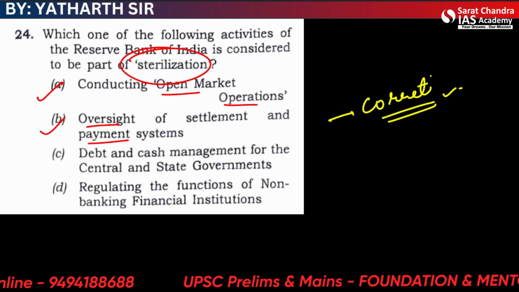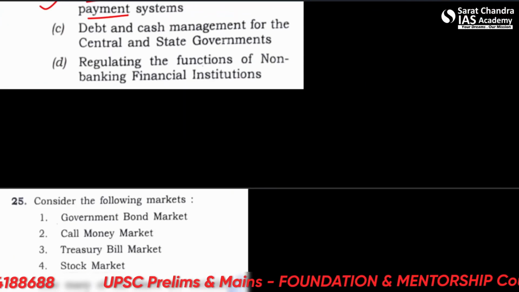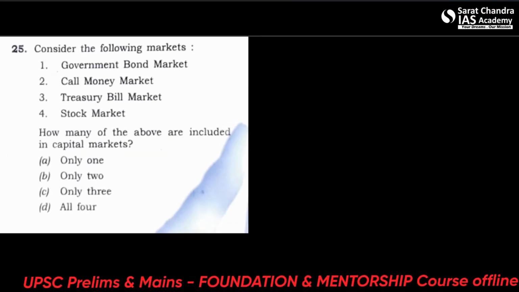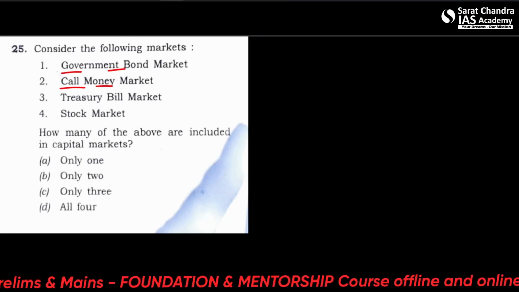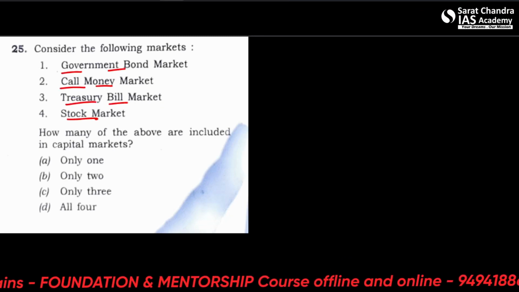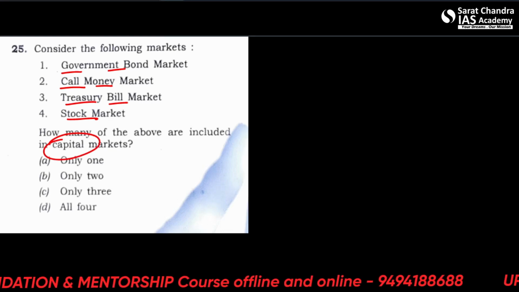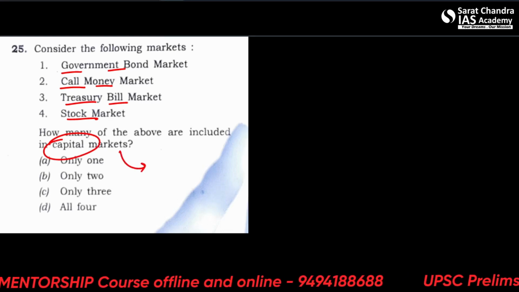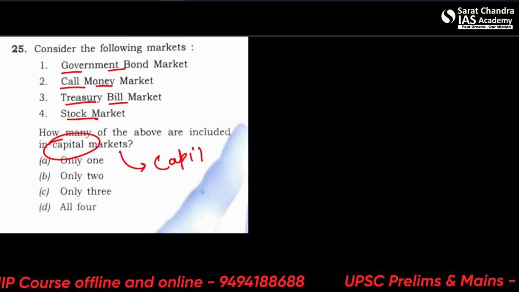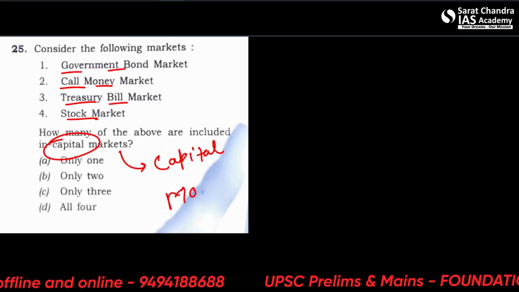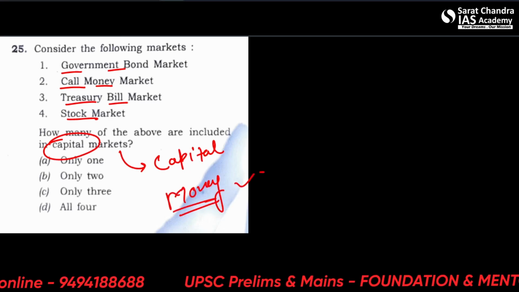In the next question, we'll be talking about different things such as government bond markets, call money market, treasury bill markets, stock market, and we'll see what capital markets and money markets are.